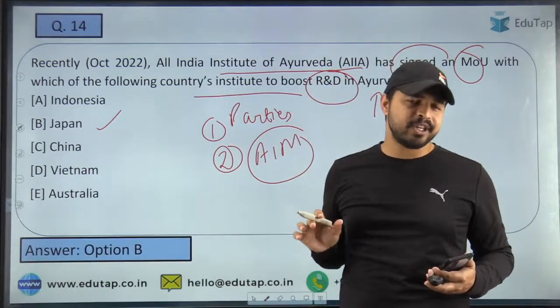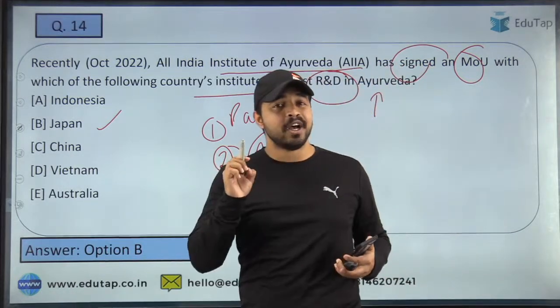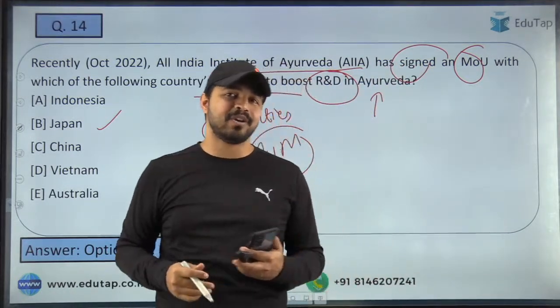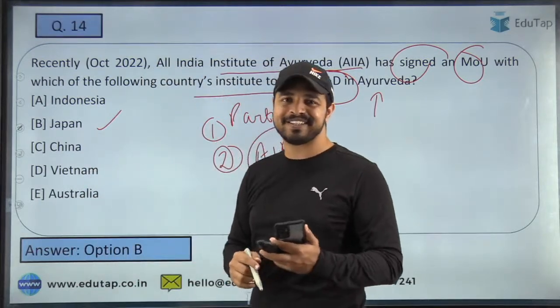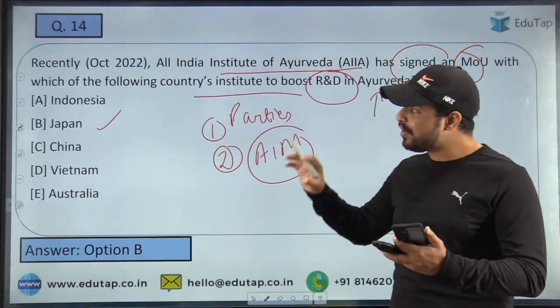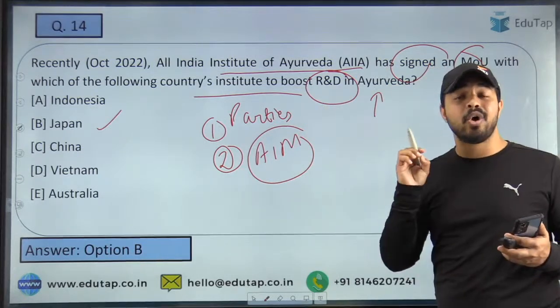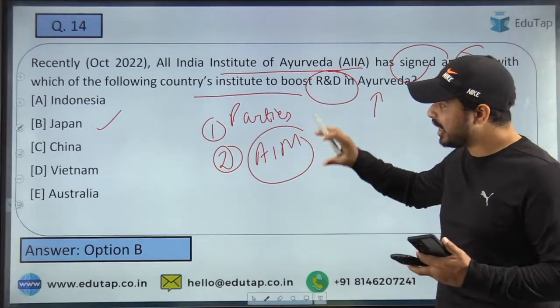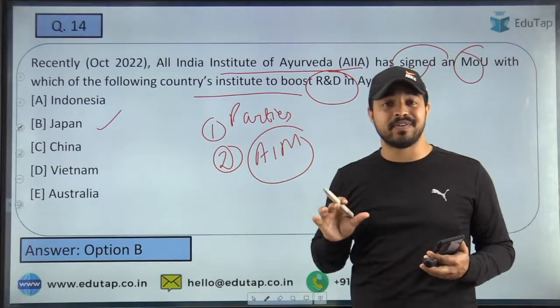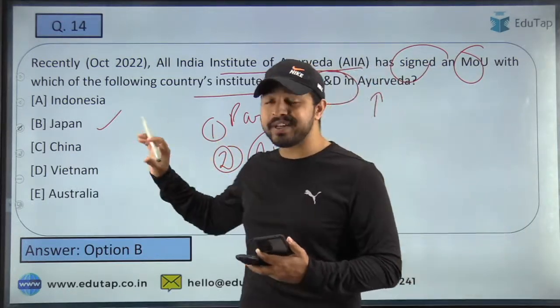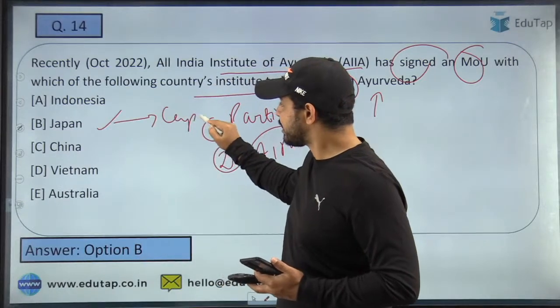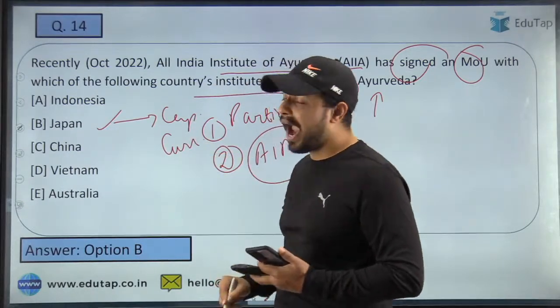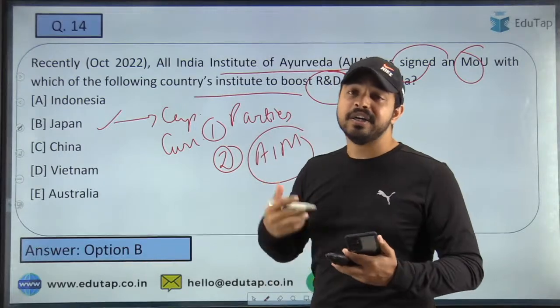As Japan is in the news, can anybody tell me who is presently serving as the Prime Minister of Japan? Who is currently the Prime Minister of Japan? Can anybody tell me that in the comment section? See guys, whenever you find such news articles, you are always required to see what other details you must cover. Whenever a foreign country is in the news, what are you required to cover? You have to cover its capital, its currency, and the head of that particular country as well.